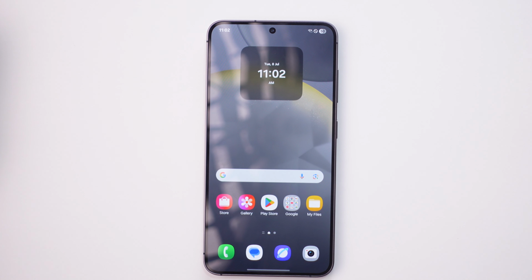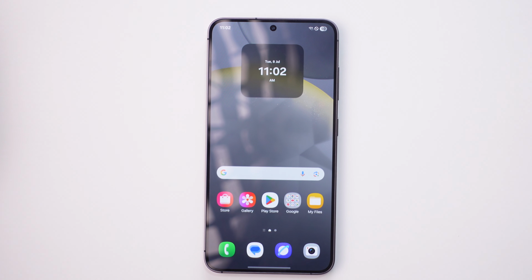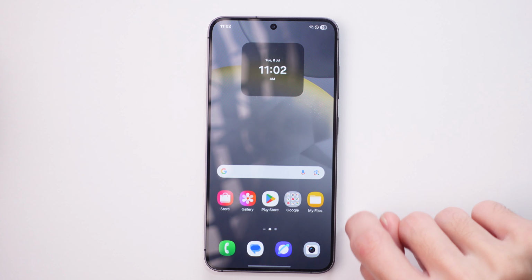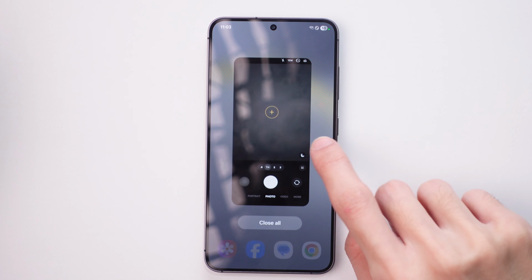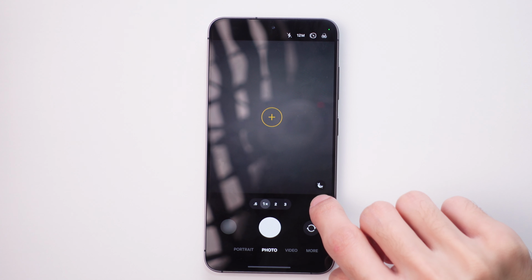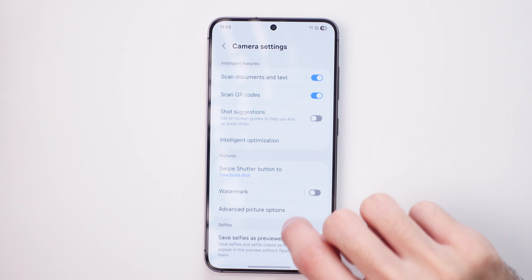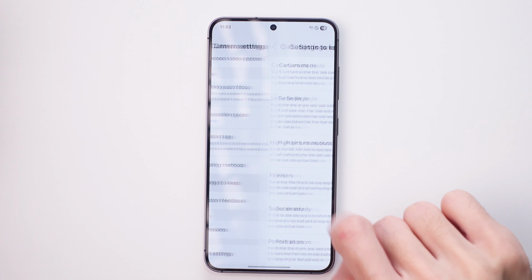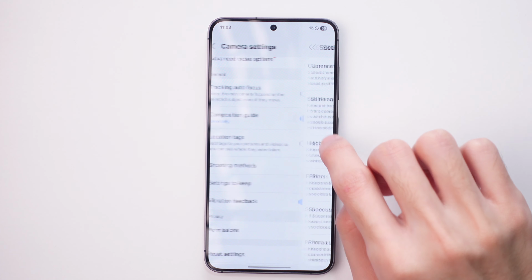This is the Galaxy S24, and in this video I'm going to show you how to change the camera startup mode on your phone, or the mode that will be open here when you open the camera. To do this, you need to first open the camera here and then tap on the quick controls, go to settings here and find the settings to keep here. And now all you need to do is tap on camera mode, and that's it.